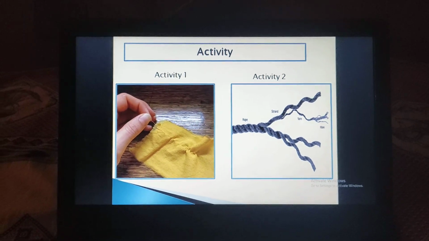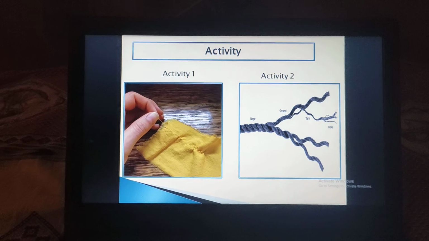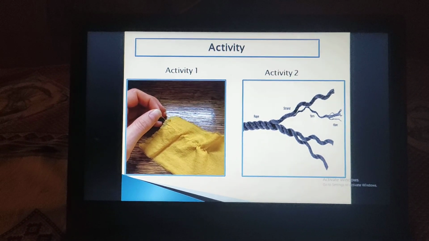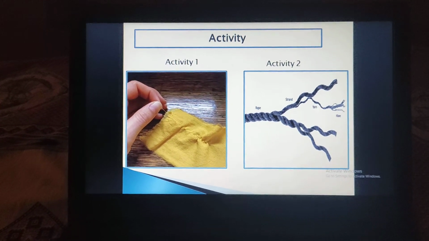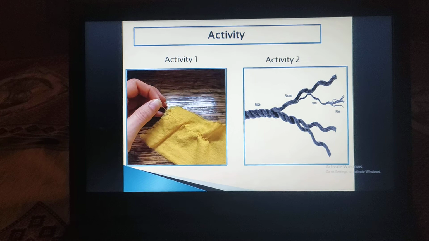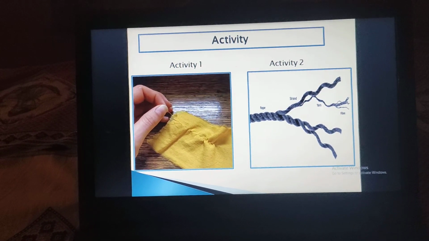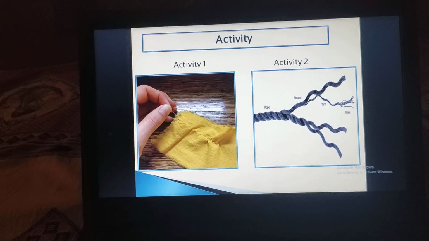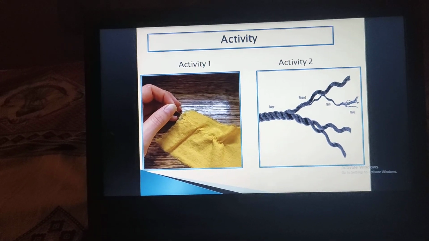To understand fabric, we will go through two activities. First I will explain the first activity. Over here what you have to do is pick any waste material from your home. It is very easily available. From that waste material, try to pull out a thread. It is easy to pull out the thread. After this activity you understand that by combining different threads together, fabrics get formed.